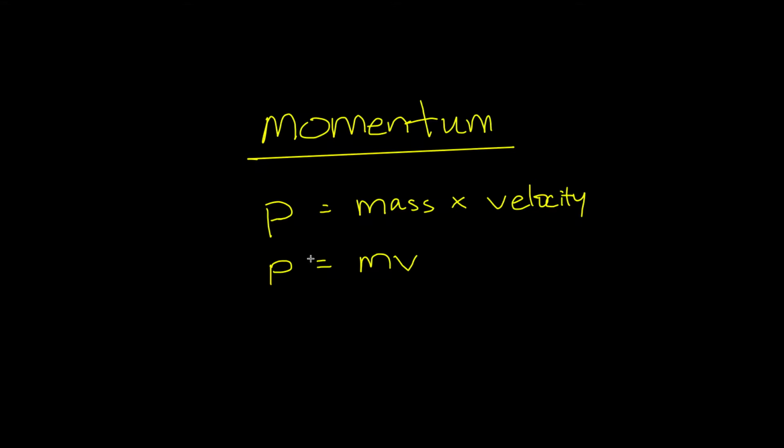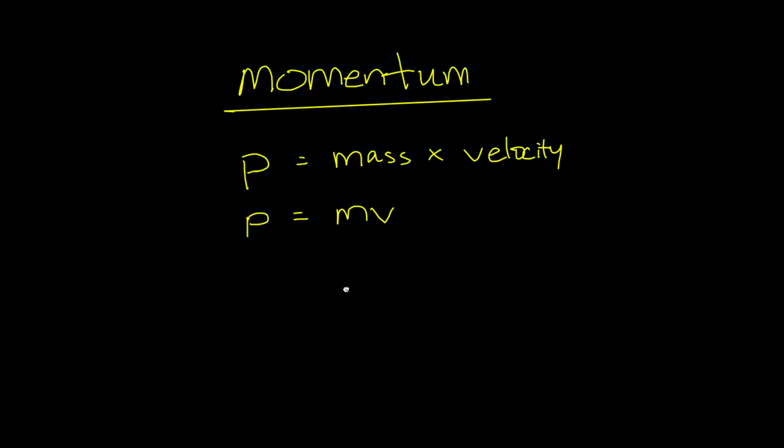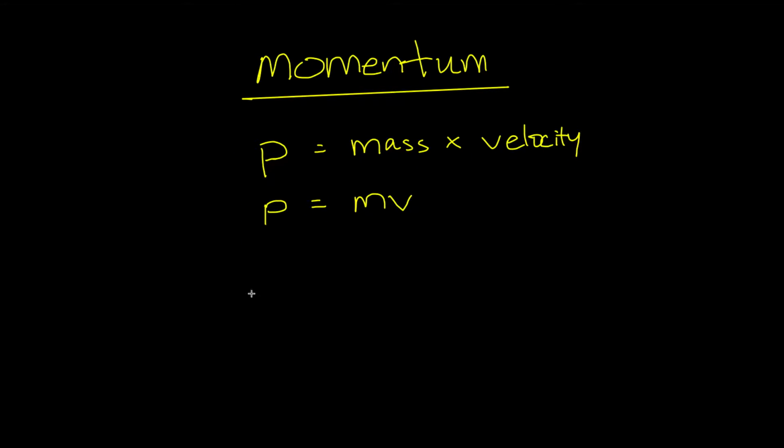Now in physics, we tend to look at momentum in terms of an object that is moving. When we say an object has a lot of momentum, we could think of it as an object either having a lot of mass and not moving as fast, or an object that has a very big velocity, is moving at a very fast pace, but a very small mass.